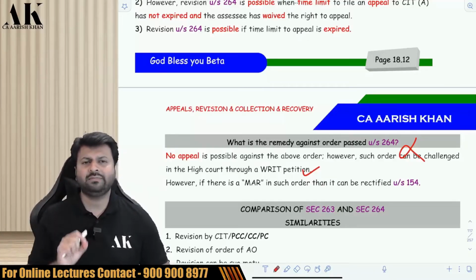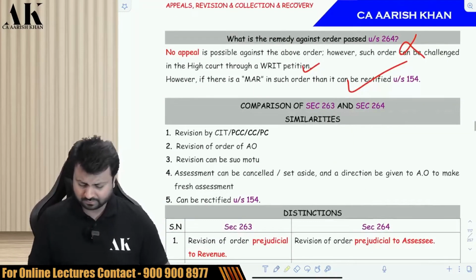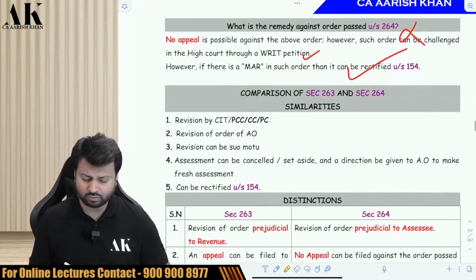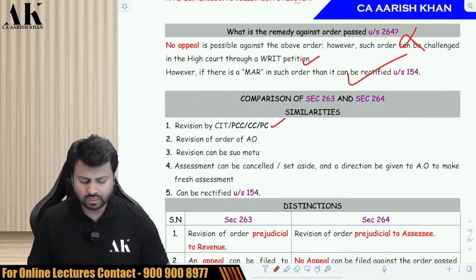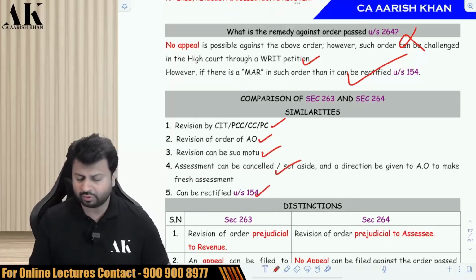Sir, what if the CIT makes an apparent mistake? Yes, definitely he can rectify under section 154. There is no harm. Now there are some similarities and differences between the two. What is the similarity between the two? Both are revised by commissioners. Both are orders of the AO. In both, they can revise suo motu. In both, they can cancel and direct the AO to make a fresh assessment. Both can be rectified under 154.